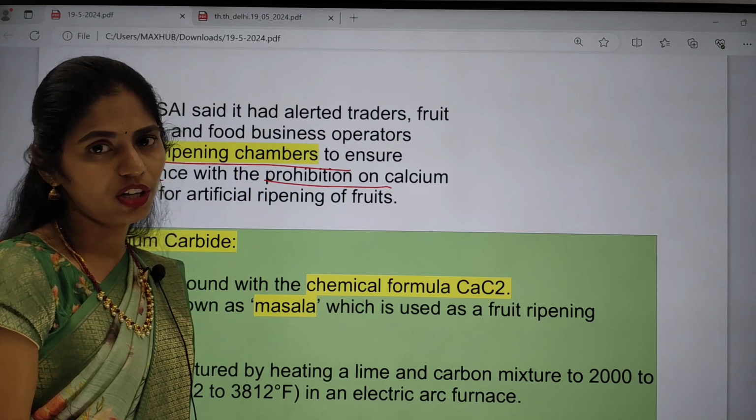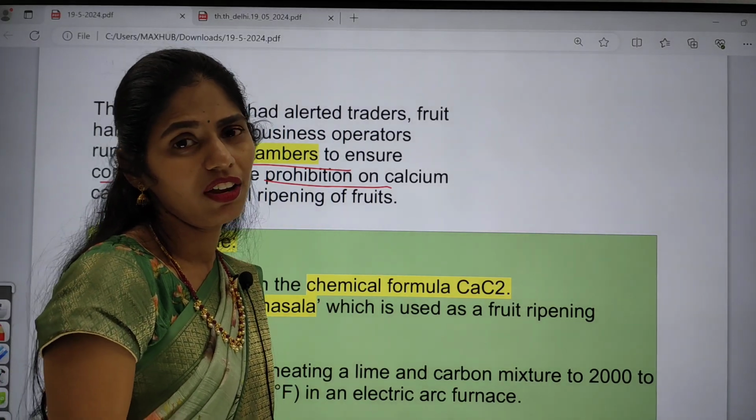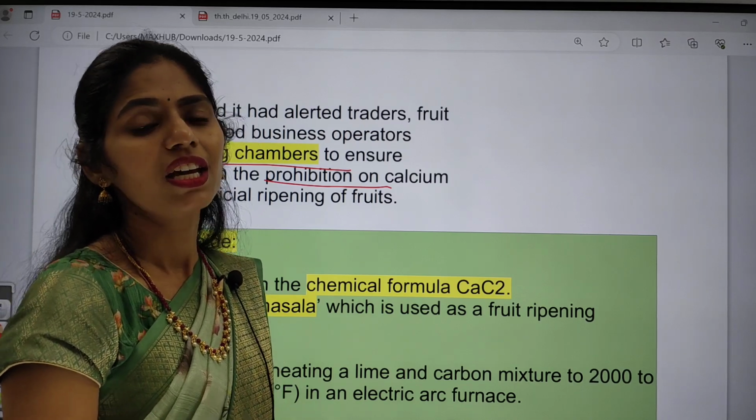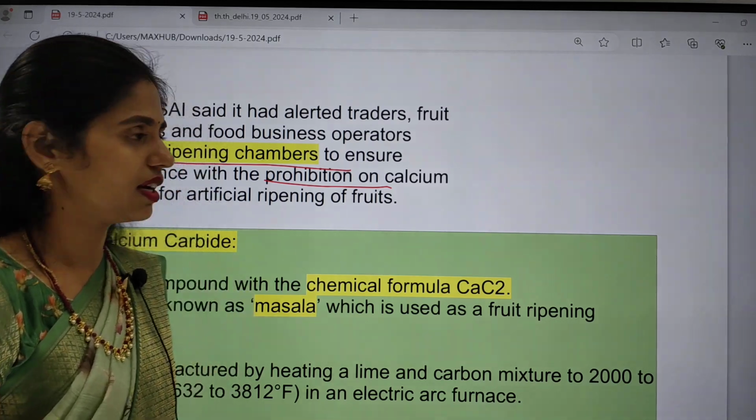So for artificial ripening of fruits, we should not use calcium carbide. If anyone is using it and it is noticed, then they will get severe punishment. This is mainly what is said in this article.